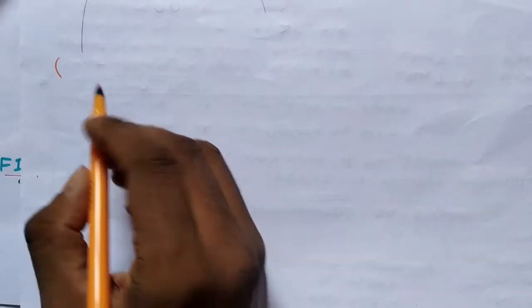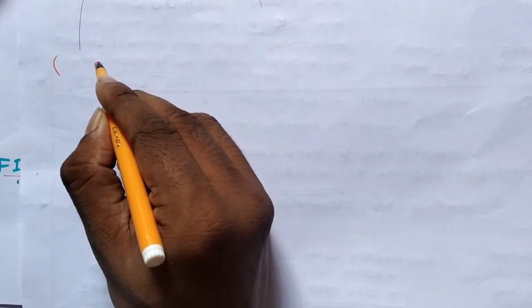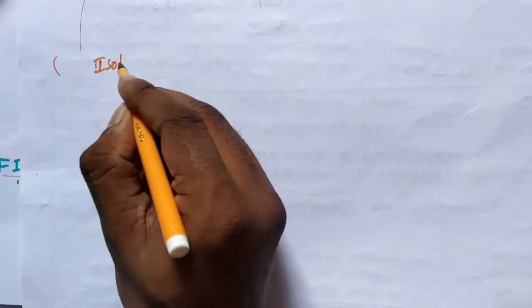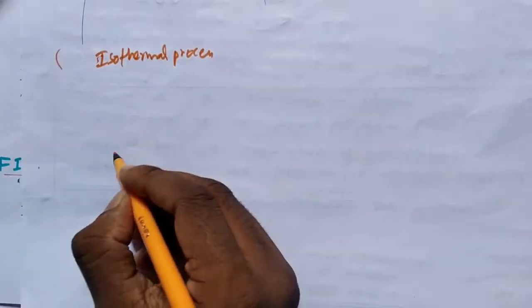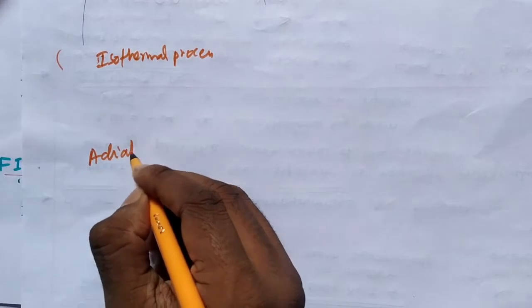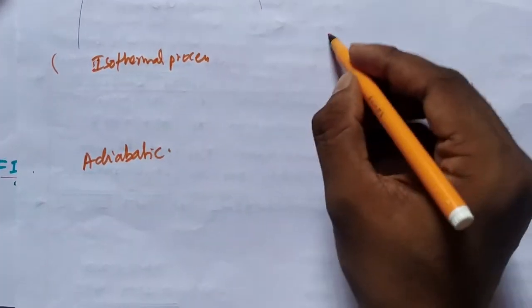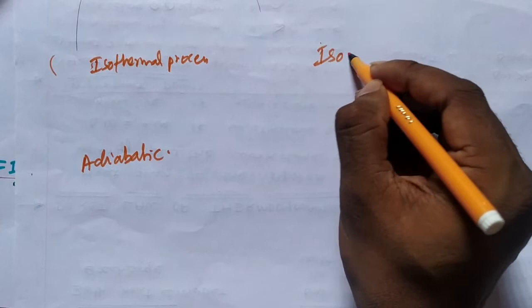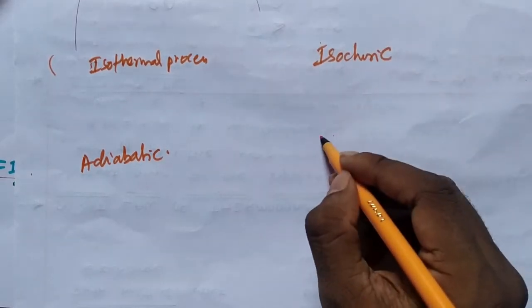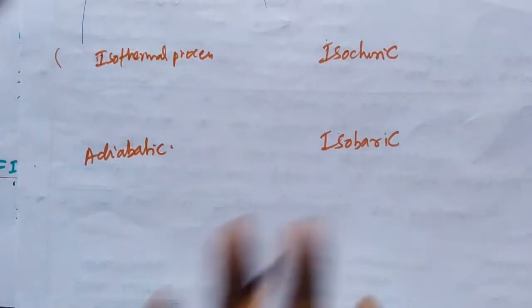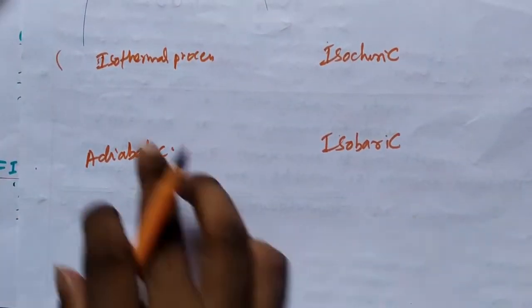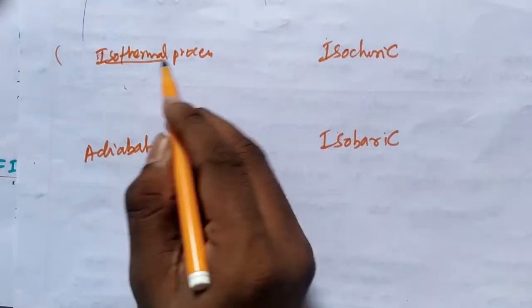Okay, that is what happens in our regular life. See, if I explain the same first law of thermodynamics in case of isothermal process, in case of adiabatic process, in case of isochoric process, in case of isobaric process. These things usually come in CET and any exams. Okay, first, isothermal process.